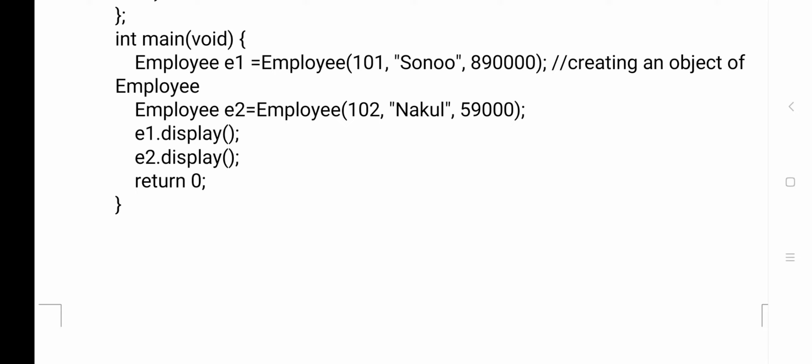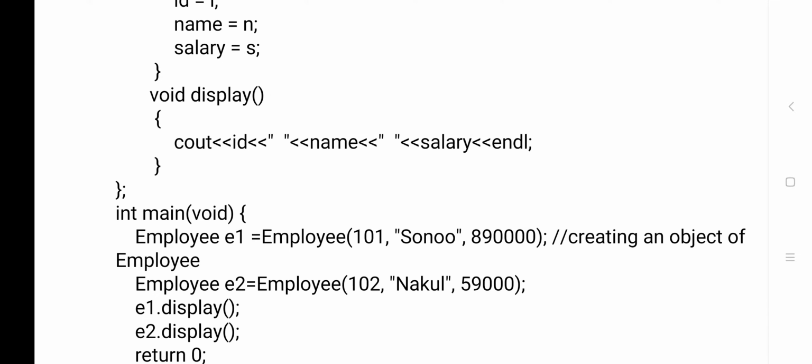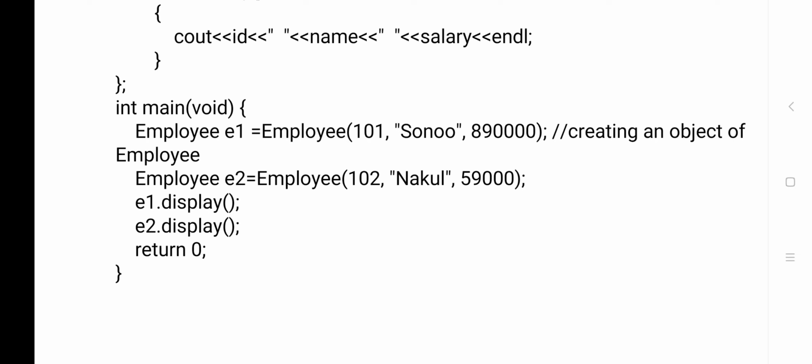Now E1 dot display. In the display method we are printing with cout the ID, name and salary, for object E1 and object E2. Using object E1, you will get 101 Sonu 8,90,000.